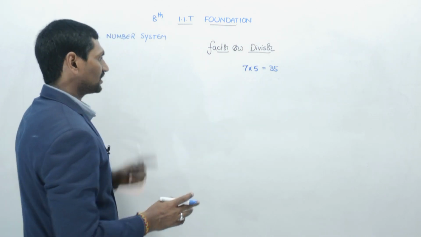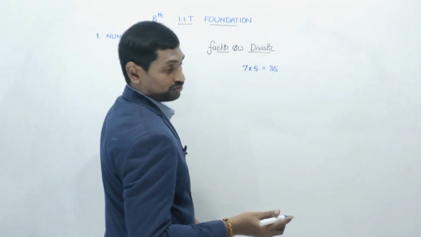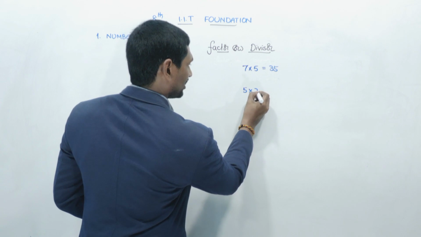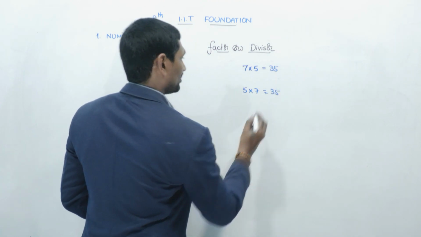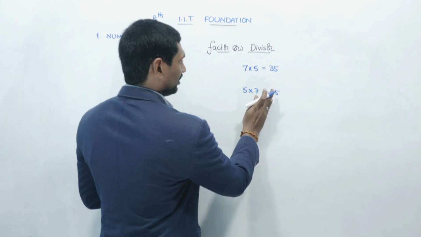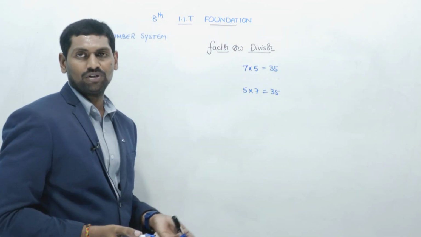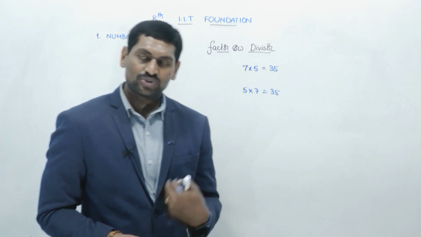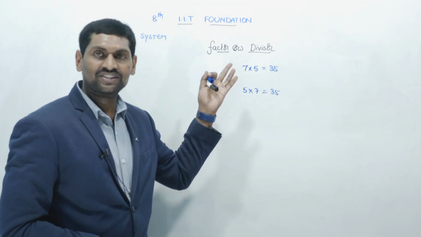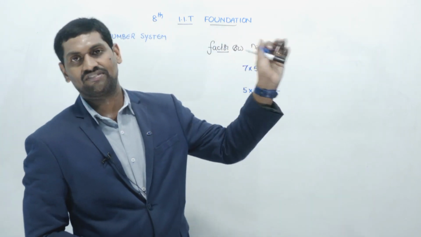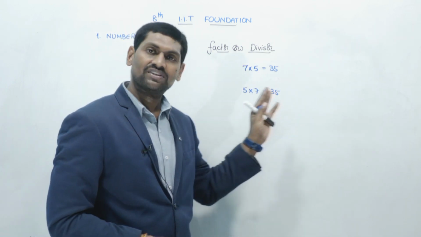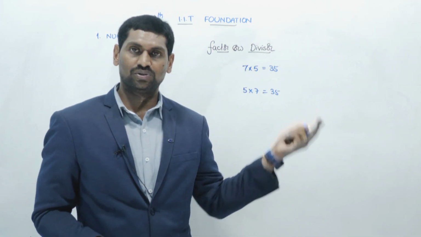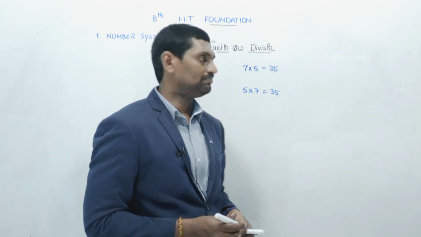Okay, what is this? 7 5s are 35. We can also write it as 5 7s are 35. I am saying that it is a 7 table, but some of them can say it is a 5 table also. Yes, obviously both of them are correct. I am choosing it as 7 table because I have written 7 first, but you can write 5 7s are 35, that is also correct. So 7 table, 5 table, both are the same here.